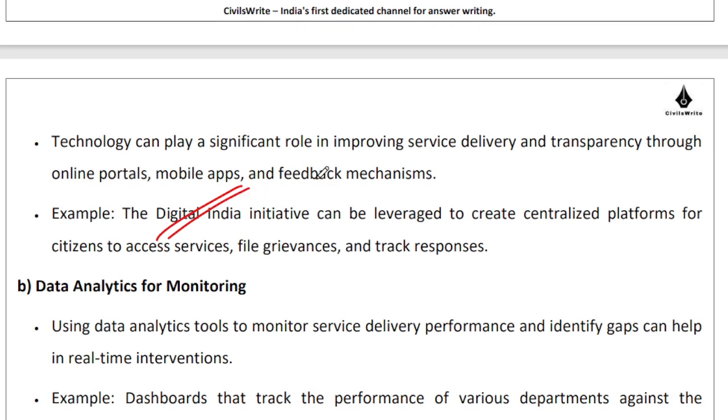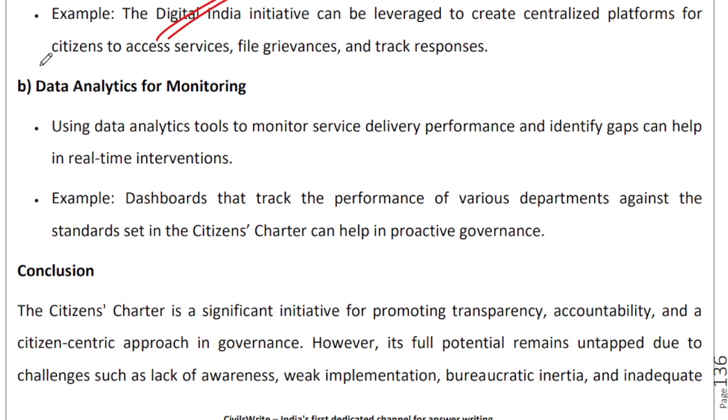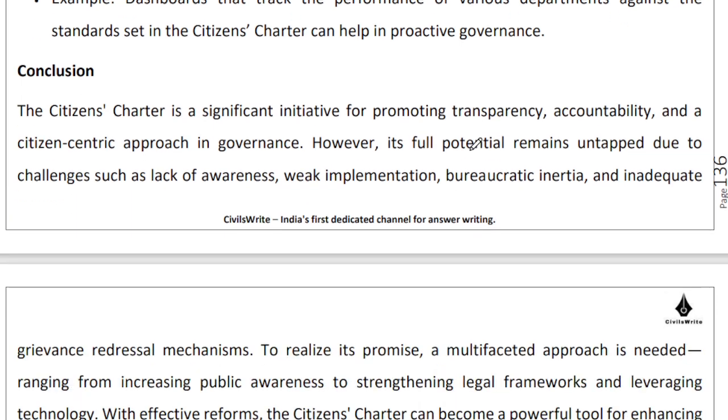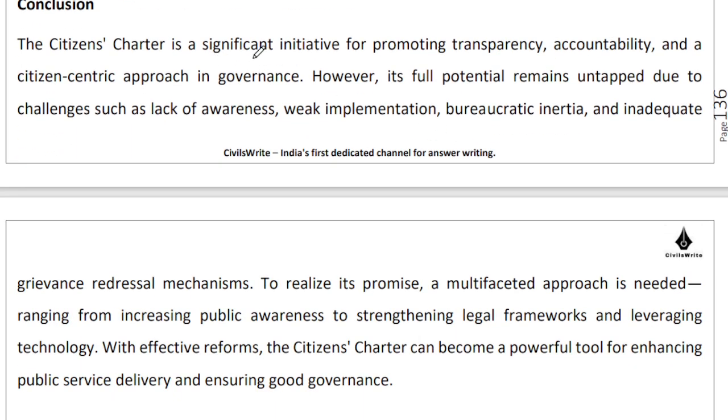Like I said, if I'm applying for anything which the government needs to give me in the form of a printout, just mail me, send it on my mobile, send it as a WhatsApp. Don't make me come and go. That would be the best thing. Use a lot of data analytics to improve service delivery. Try to monitor service delivery as much as you can using technology interventions, and then improve on an iterative basis.